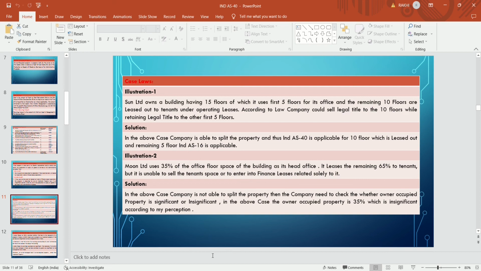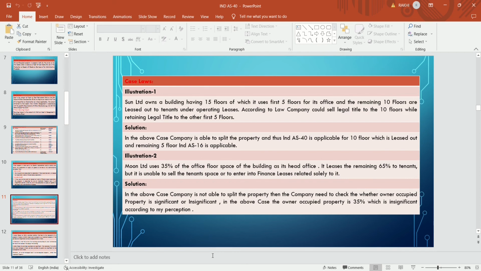In the above case, the company is not able to split the property, so the company needs to check whether the owner occupied property, that is the property which is used for office purpose, is significant or insignificant. The owner occupied property is 35%, which is insignificant according to my perception.